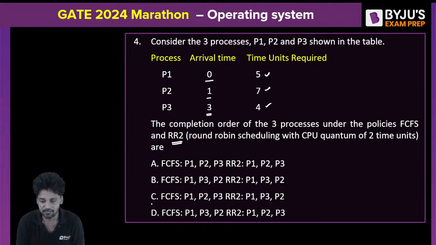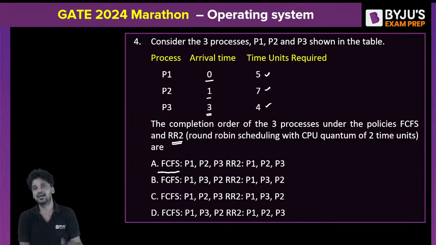The order is A, B, C, D. Obviously understand, FCFS always goes with the arrival order. The order of arrival will also be the order of departure, right? FCFS meaning first come first serve. P1 will be executed first, P2 will be executed next, P3 will be executed third. There is no disturbance in these positions of their execution.